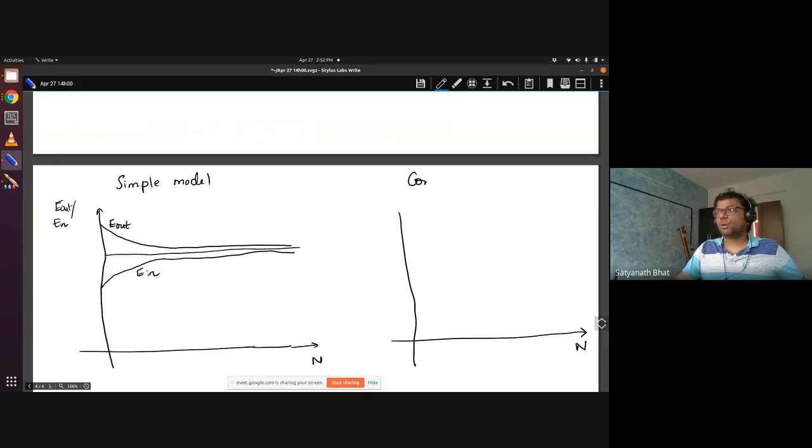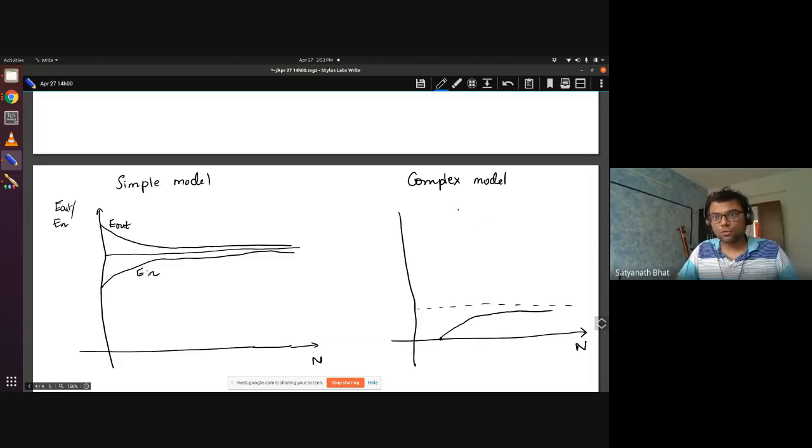Okay, for complex models, how does it behave? So for complex models, the performance level will be lower, right? So this is that bias thing. If you look at when I am given 2 points, and I try to fit a linear line, the E in was 0, right? So it will be 0, and again it will start climbing up towards this bias term. Whereas E out will be bad, really bad.